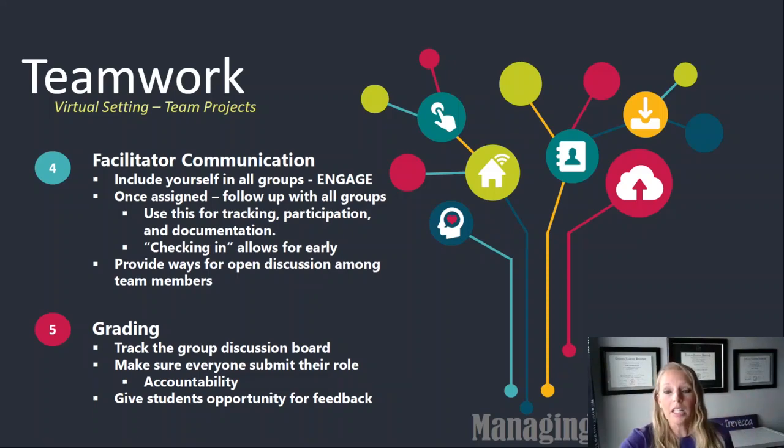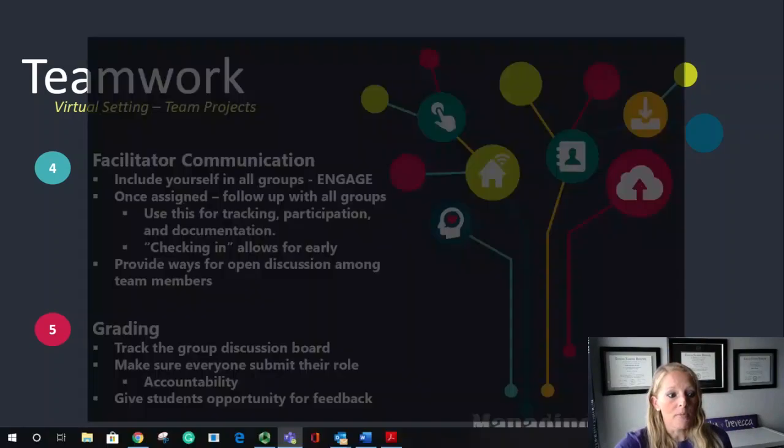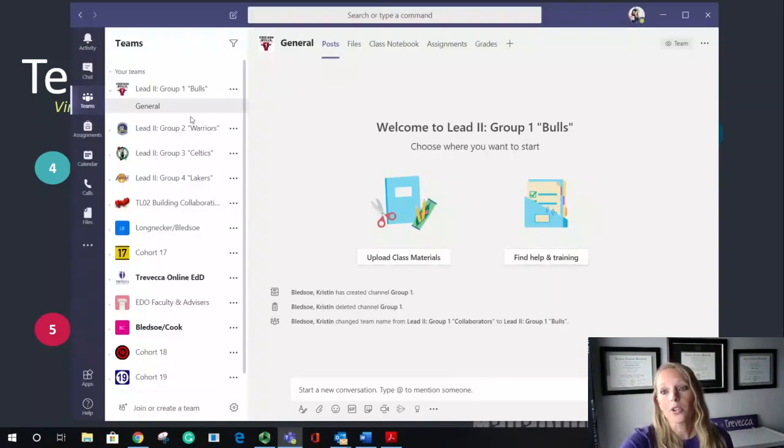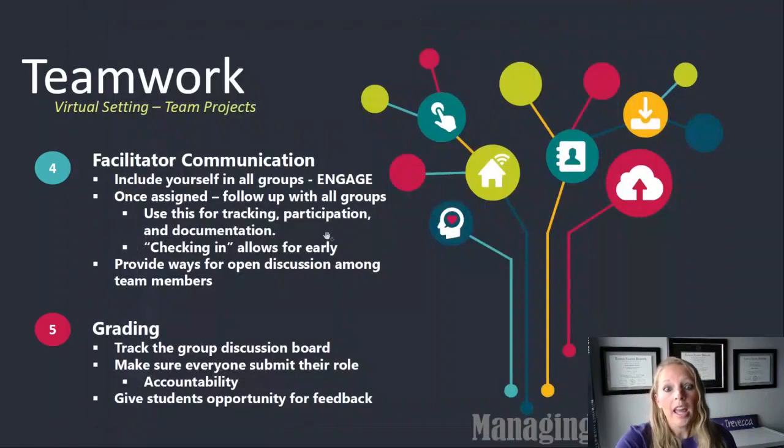Or like me, I am creating this time around groups in Microsoft Teams, and I'm giving them fun names. We're going to talk about teamwork and collaboration, and that way I can manage this from my computer or my phone. So Microsoft Office has a lot of tools you can use, but Teams is a great one. And then this kind of tracking where you include yourself in the groups, you can check on participation. You can be documenting things as you go, and that helps with the end result.